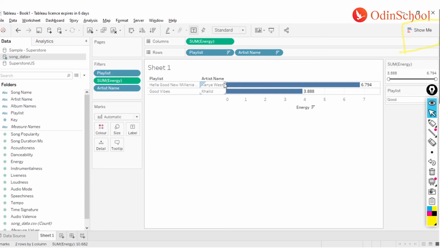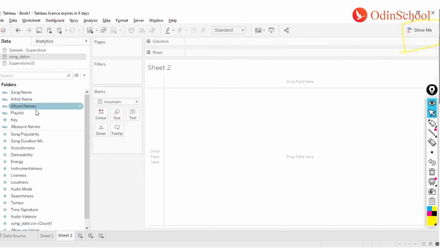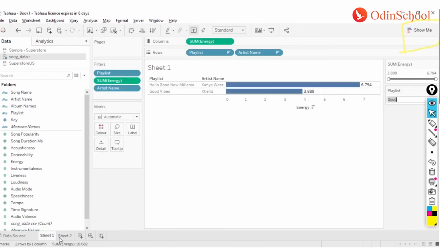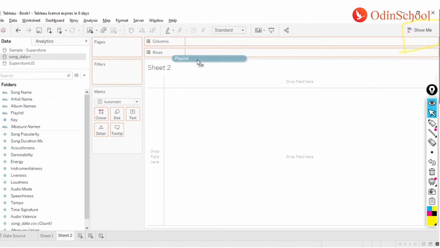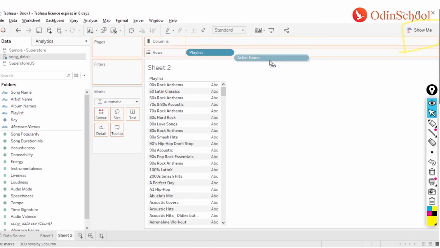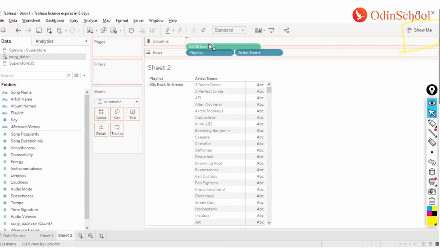Now why is this happening? For the very reason, what Tableau is doing is Tableau is sorting your data first, and it is applying the filters later. How do I justify this one? I'm going to recreate this whole chart once again over here by taking the playlist, artist names, and then I'm going to get my energy column over here.